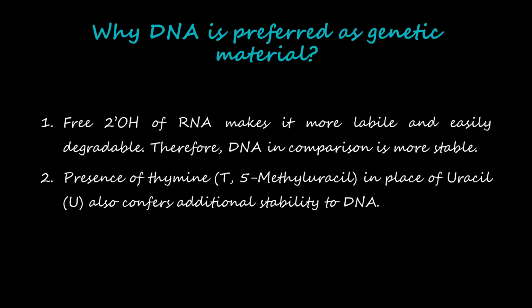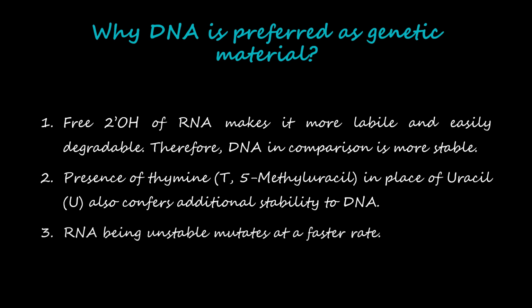Second, the presence of thymine, abbreviated as T and also called 5-methyl uracil. You can see that in the structure of uracil there is a methyl group present at the 5th position. So this also confers additional stability to DNA. And third is that RNA, being unstable, mutates at a faster rate. If RNA is mutating at a faster rate, it is not possible to trace its evolution. So that is why DNA is considered as the genetic material.